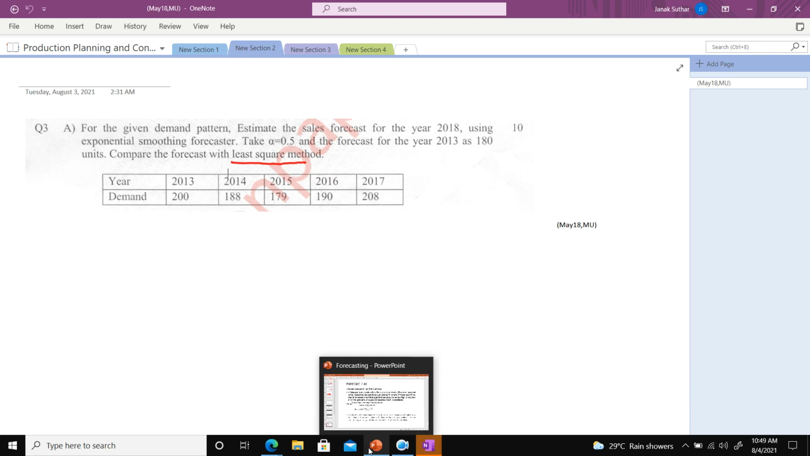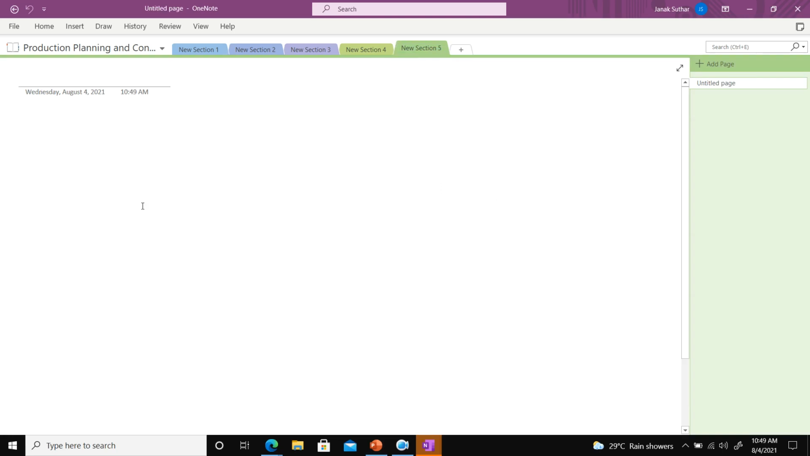So the point is like this. First we need to apply the exponential smoothing method, and I will explain what the answer is by exponential smoothing. The next part is the least square method. I will try to explain what the least square method is, and then we will start the numerical.